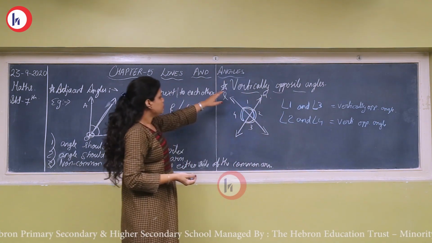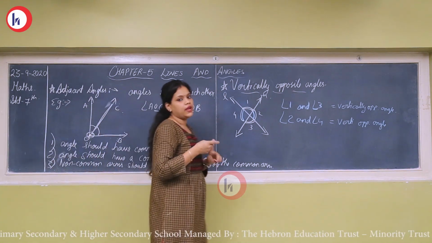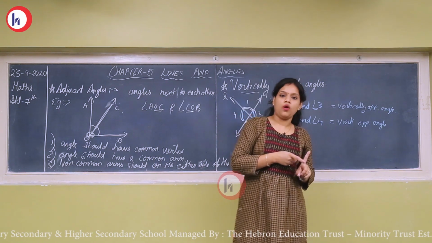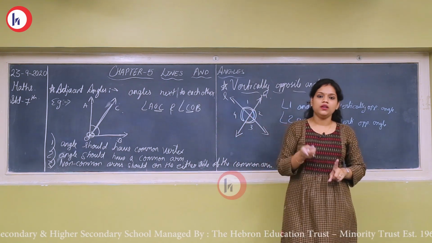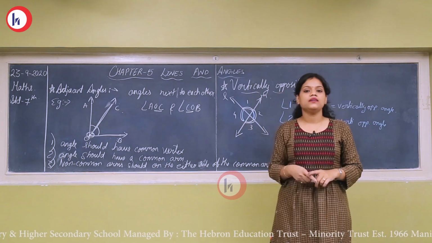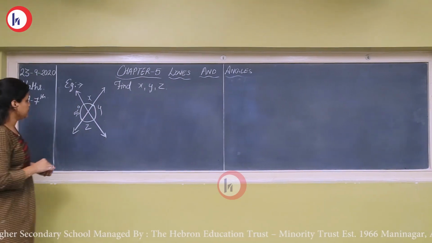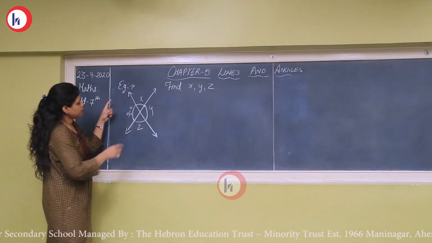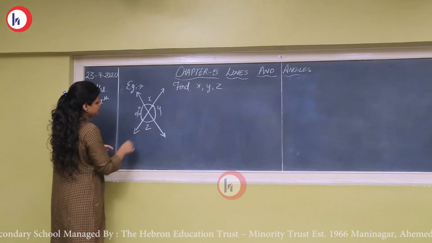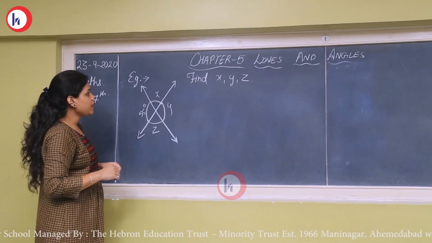So this is the vertically opposite angle. We discussed the right angle, straight angle, complete angle, acute angle, obtuse angle, complementary angle, supplementary angle, adjacent angles and vertically opposite angles. So let's take an example. Here I have drawn two lines intersecting each other and you can see x, y, z and only one angle is given, that is 55. Now we have to solve this.